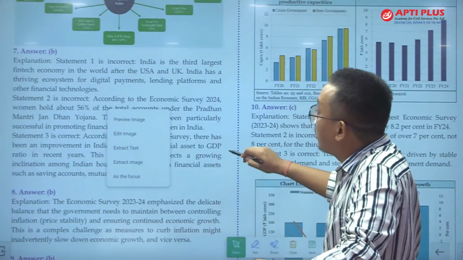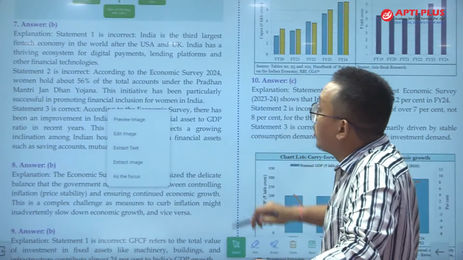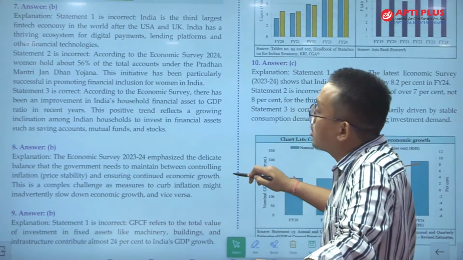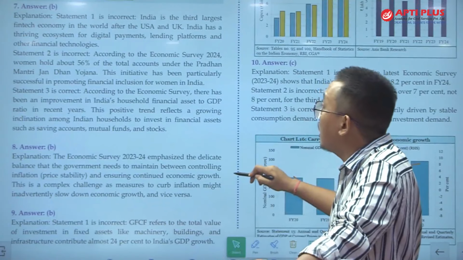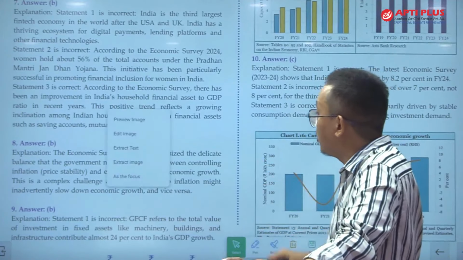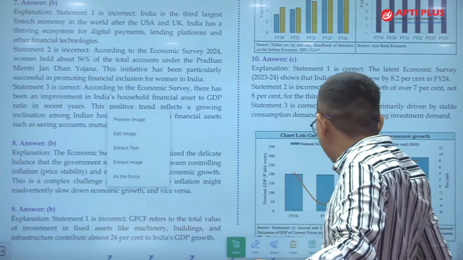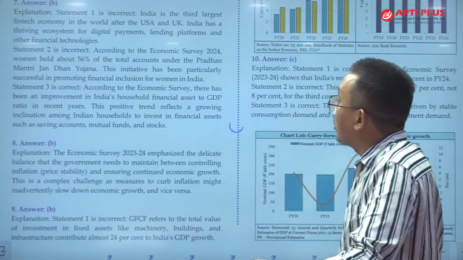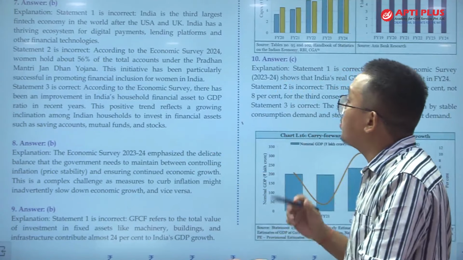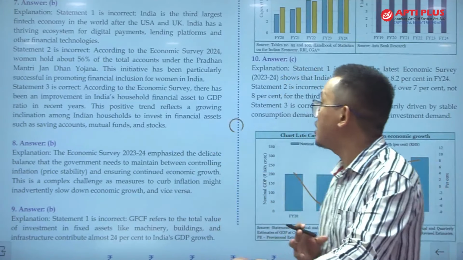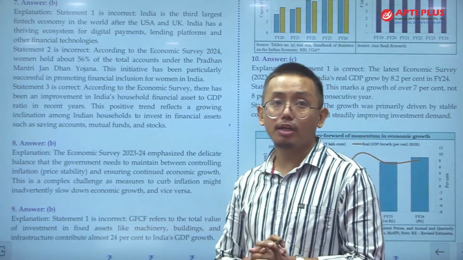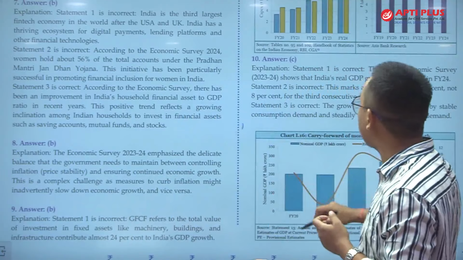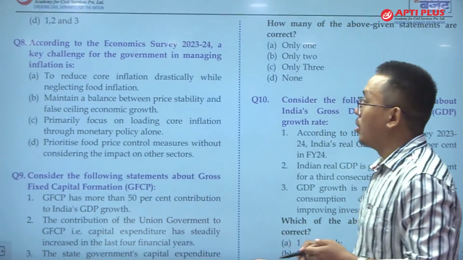And if you see the economic survey 2024, women hold 56% of total accounts under Pradhan Mantri Jan Dhan Yojana, ठीक है. So that means higher than half of the women have the Pradhan Mantri Jan Dhan accounts. So this is an important point again that you have to know. And according to the economic survey, there has been an improvement in India's household financial asset to GDP ratio, ठीक है. So household asset to GDP ratio has also increased. So this is another important point. Now moving on to the next question.